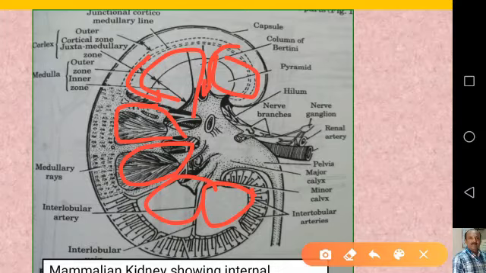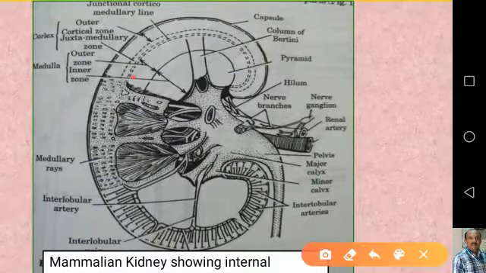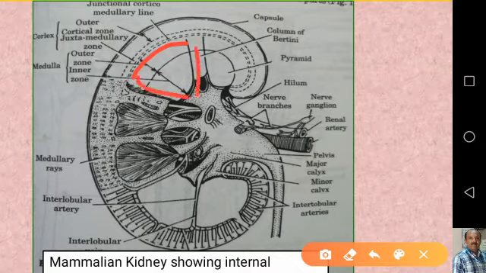The base of each pyramid originates at the border between the cortex and the medulla. This is the base of the pyramid, and it starts from the junction of the cortex and medulla, projects inside, and terminates in the renal papilla. The renal papillae project into the cup-like calyces.